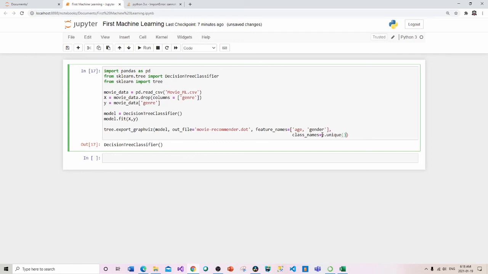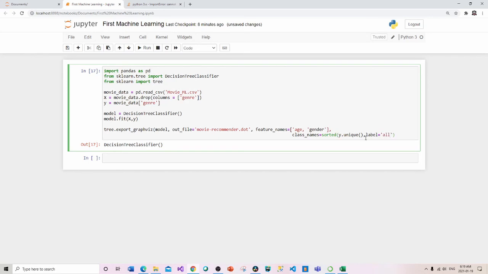Okay, unique. And remember, that's a function. And because I want it to be in the right order, now the next thing I can do is say sorted and wrap all of that into a function. Okay, so my class names will get everything that is unique, because you remember from our actual database or even our Excel spreadsheet, sci-fi shows up 3 times, rom-com shows up 3 times. So we want one of each is really what I'm trying to do. The next parameter after that is actually going to be our labels, and we'll set that to all.